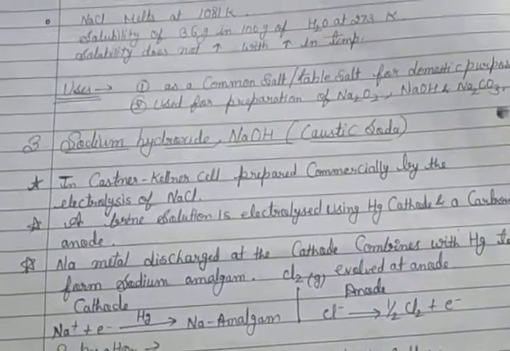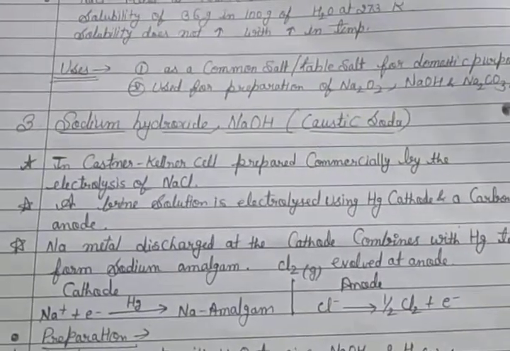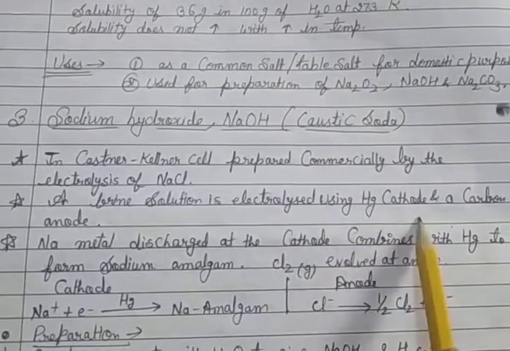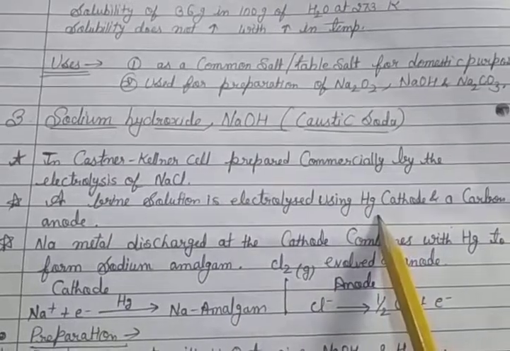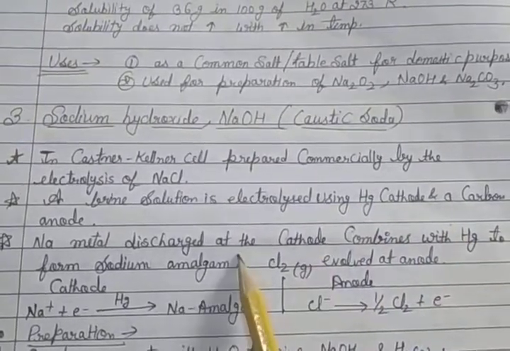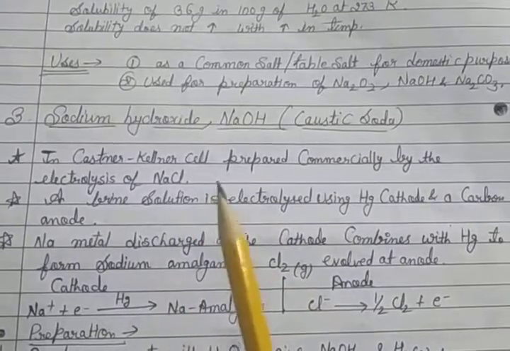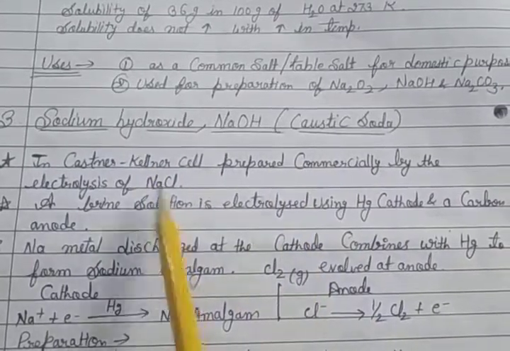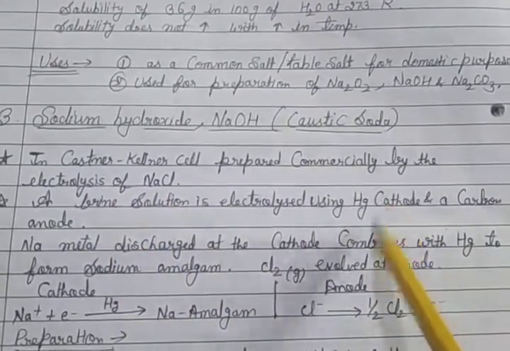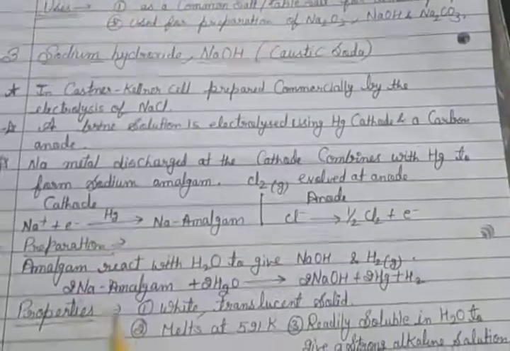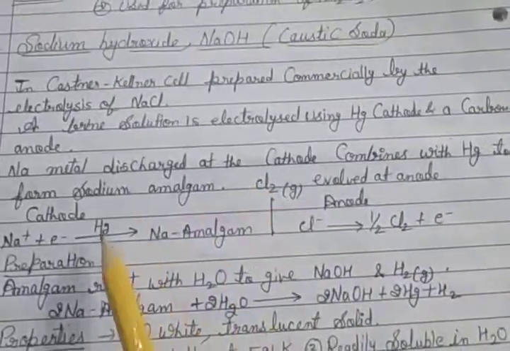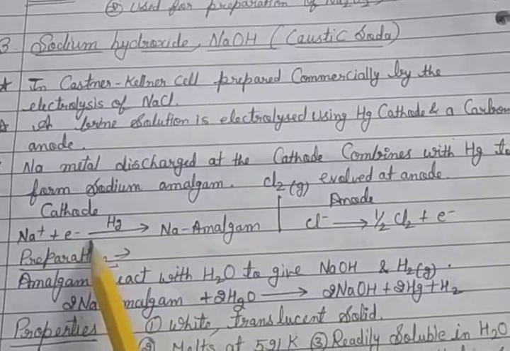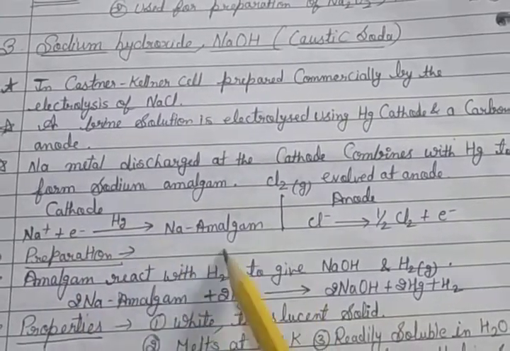In the Kastner-Kellner cell, brine solution is electrolyzed using a mercury cathode and a carbon anode. So we have to use two electrodes, cathode and anode: the cathode is mercury and the anode is carbon, and the solution is brine. At the cathode, sodium metal is discharged, forming sodium amalgam. Na plus gains an electron at the mercury electrode, so sodium amalgam is formed.